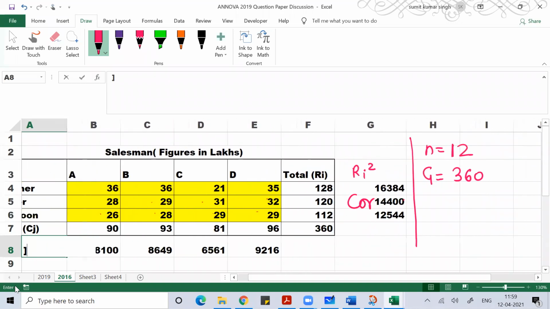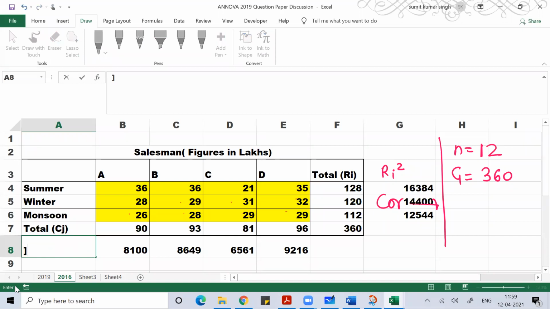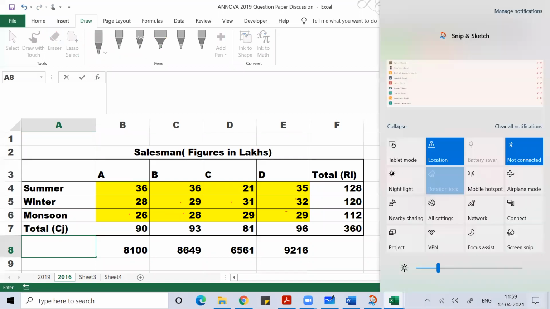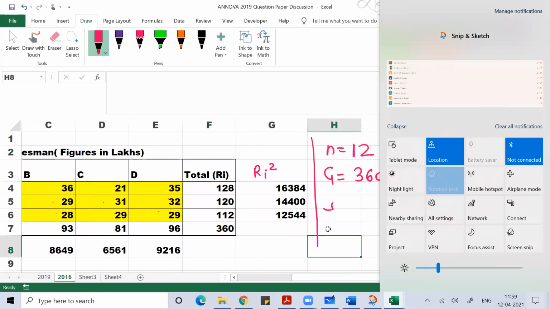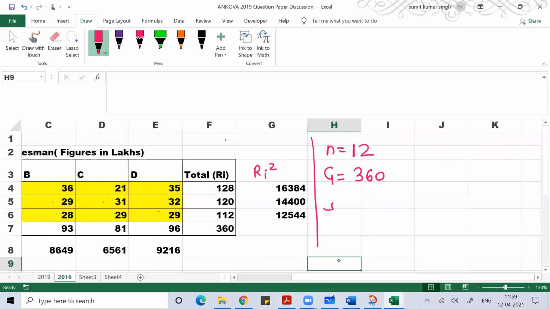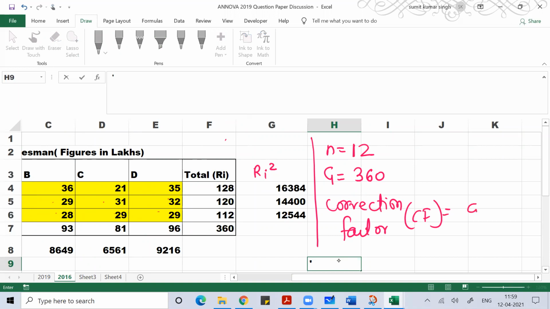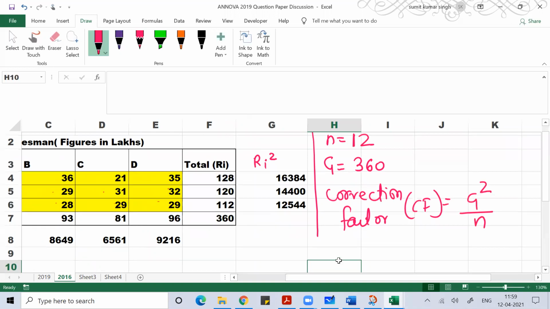So I can find the correction factor. You know how to find correction factor, right?